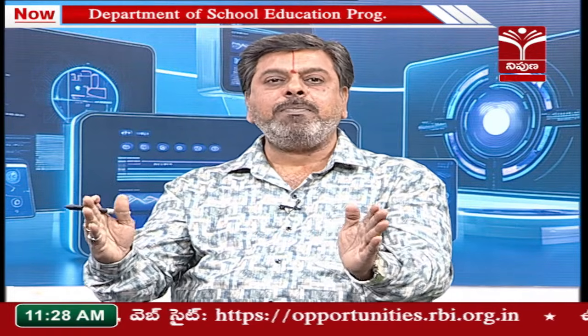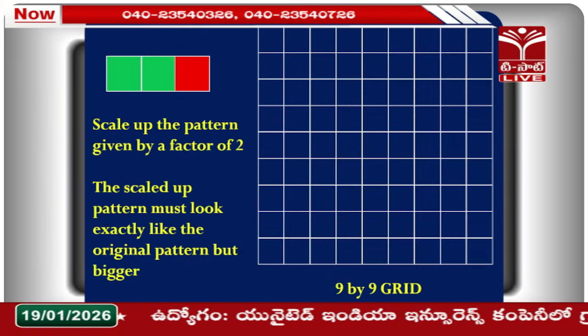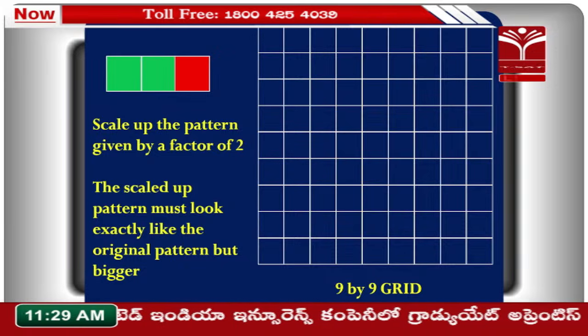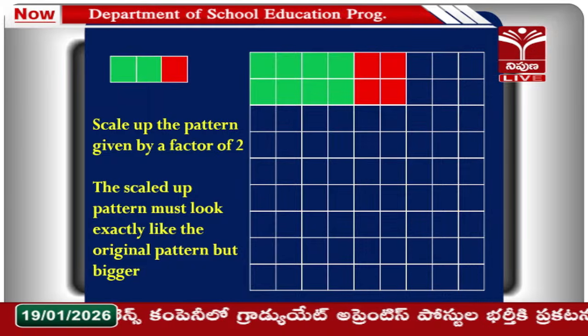In real life we have scale factors while we are enlarging a world map, so it looks similar. When we observe this grid, that is a scale factor of 2. When we scale up, how does it look? Just assume the next slide, we can draw it like that. A scale factor of 2 means double.